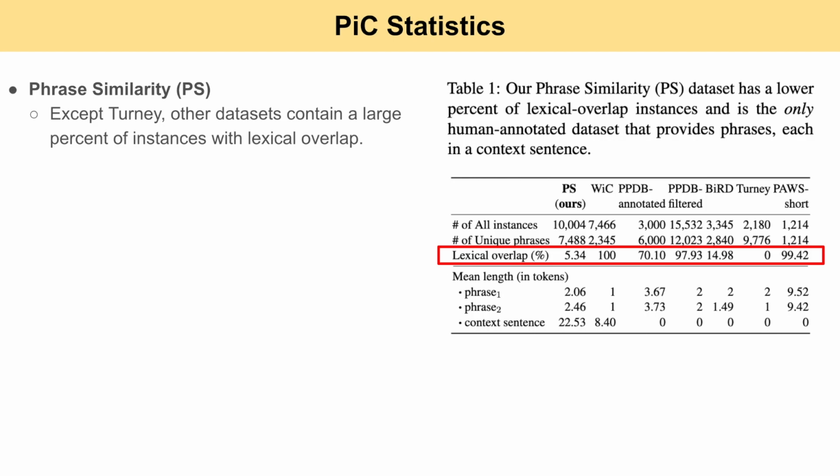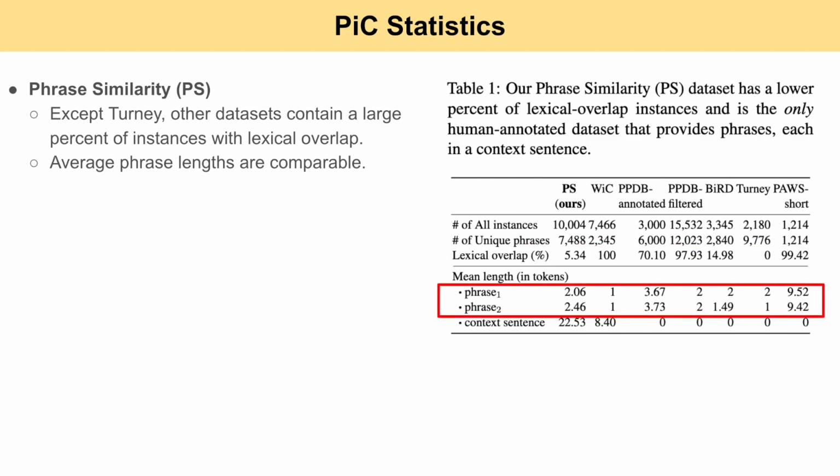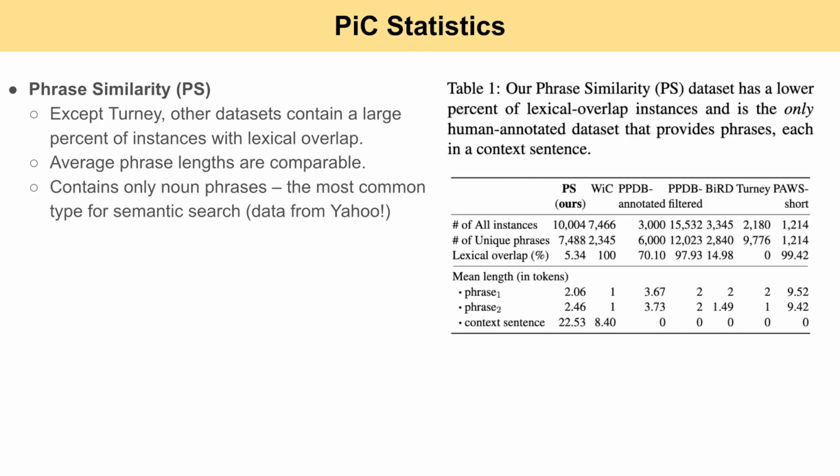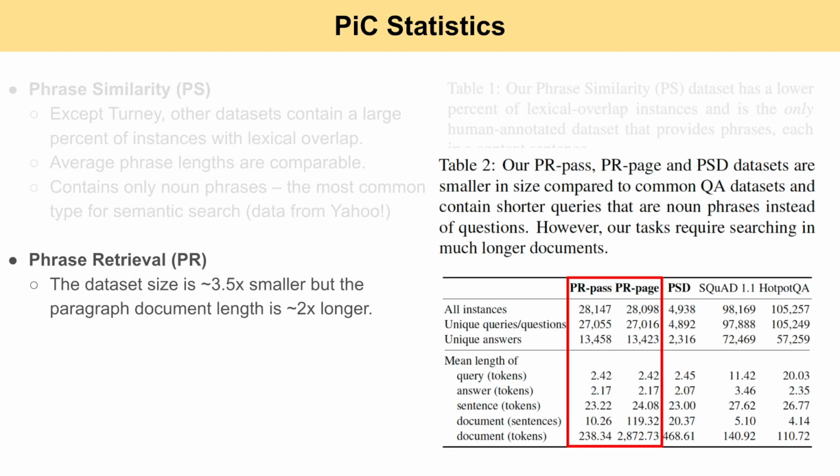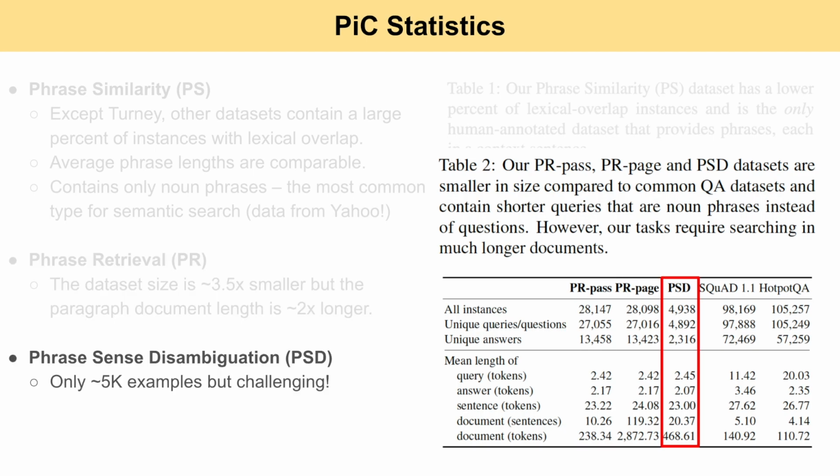For statistics, PS, except for one, the other datasets contain a large percent of instances with lexical overlap. Average phrase lengths are comparable. And PS contains only noun phrases, the most common type for semantic search data from Yahoo. For PR, the dataset size is around 3.5 times smaller, but the paragraph document length is around 2 times longer. For PSD, it has only 5K examples, but it's quite challenging.